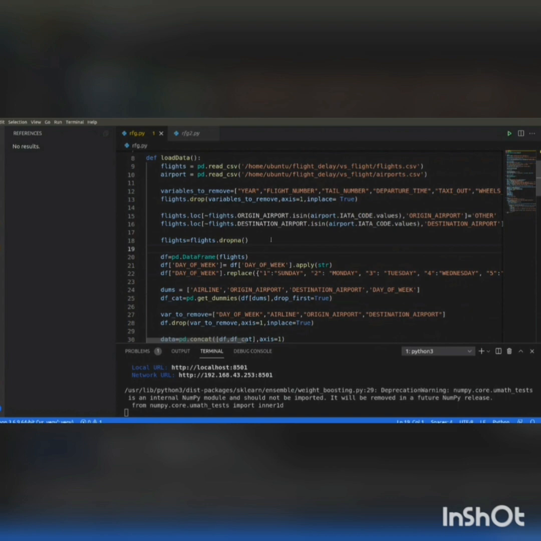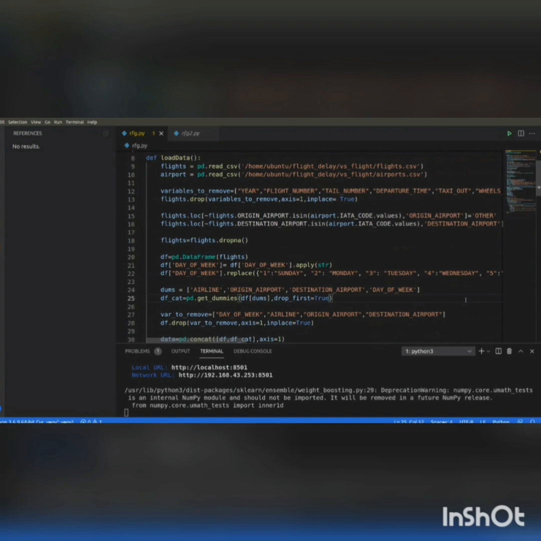Then, we have converted the day of week column from integer to string. This is done for user convenience. In real life, we call the weekdays Monday, Tuesday, and so on. Then airline, origin underscore airport, destination underscore airport, and day of week columns are stored in DUMS.